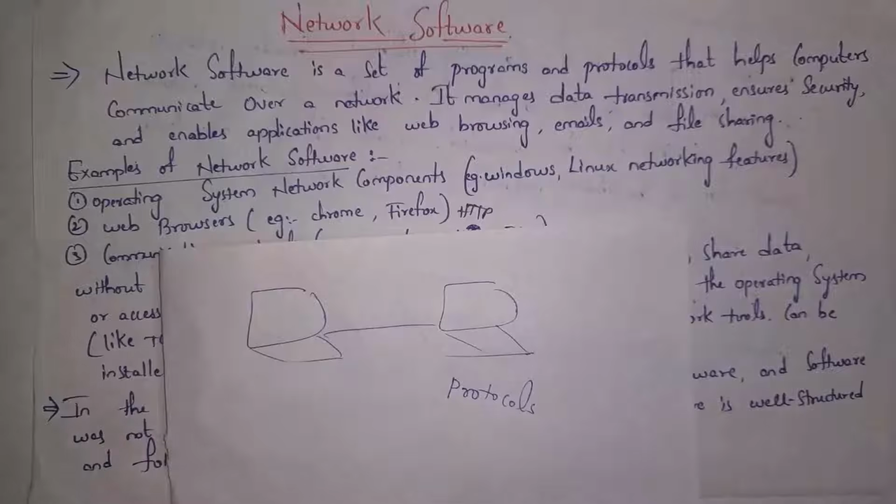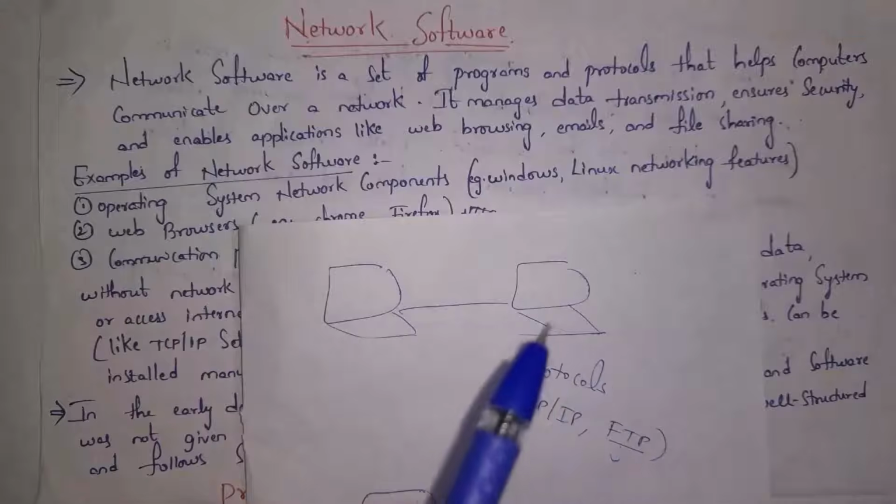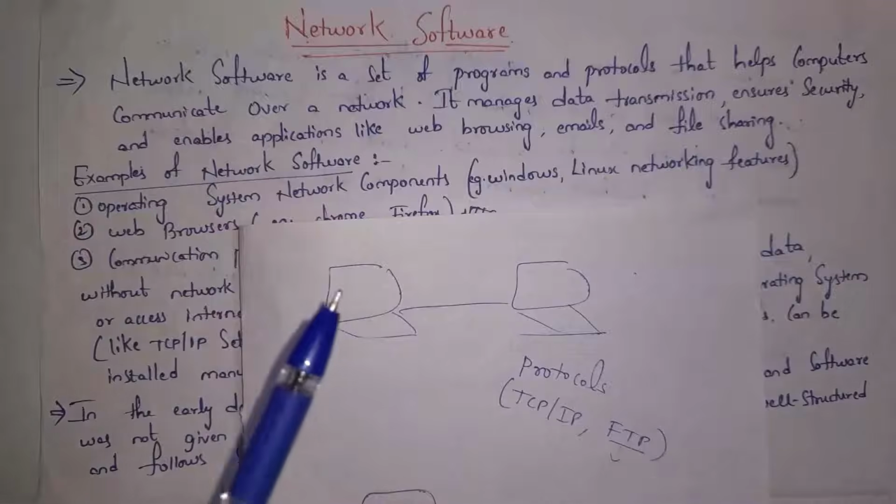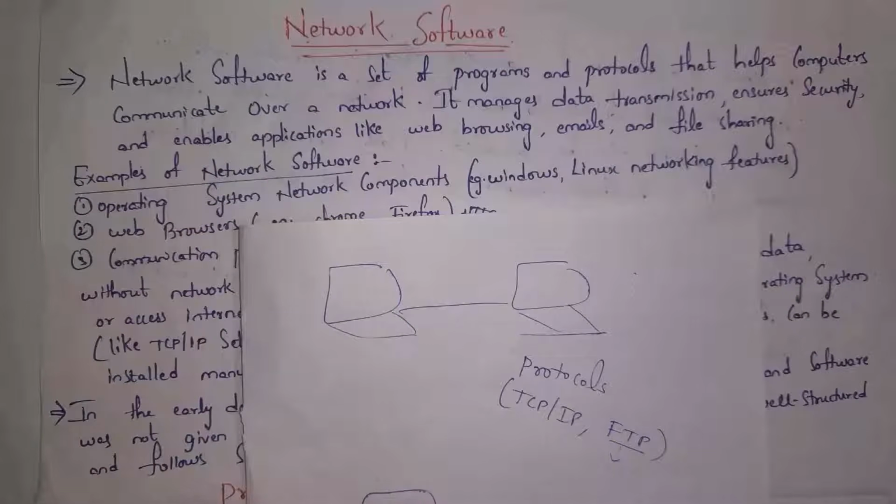For example, if you consider operating systems like Windows, Linux, etc., by default, all these operating systems contain the TCP/IP protocol. So whenever you install operating systems like Windows, Linux, etc., they contain the TCP/IP protocol, so there is no need to install it separately. By using the TCP/IP protocol, computers can communicate with each other, where TCP/IP stands for Transmission Control Protocol and Internet Protocol.